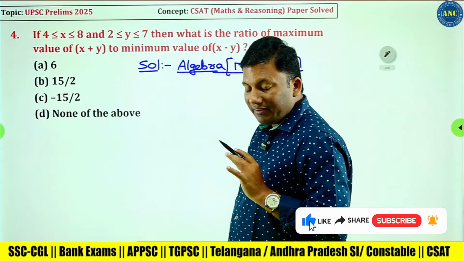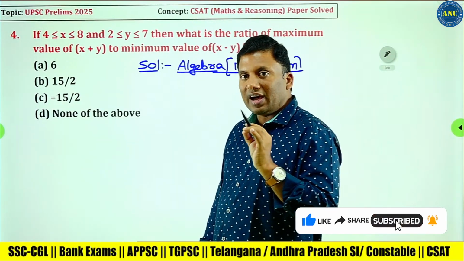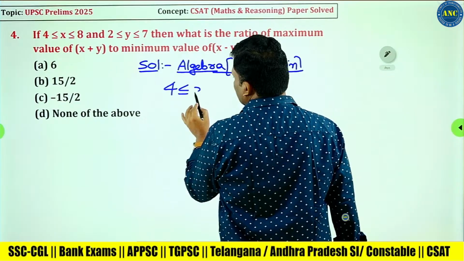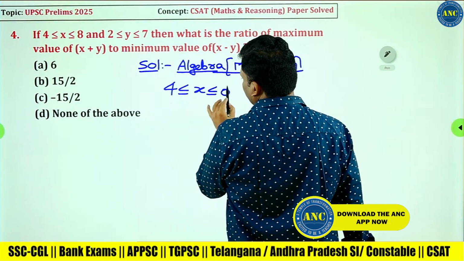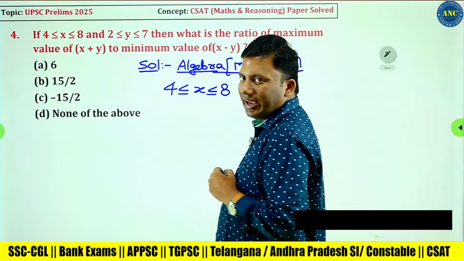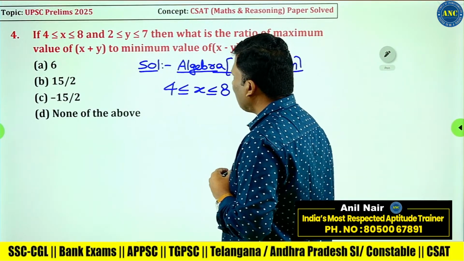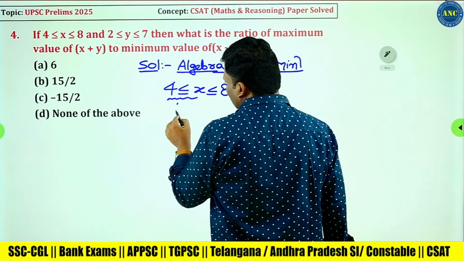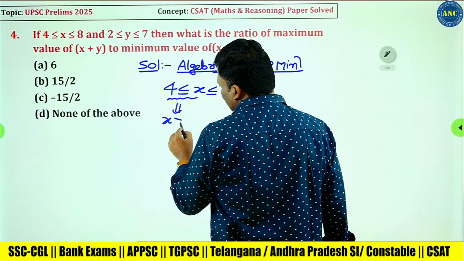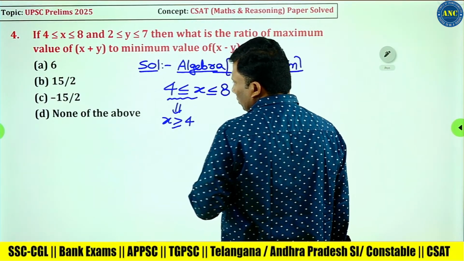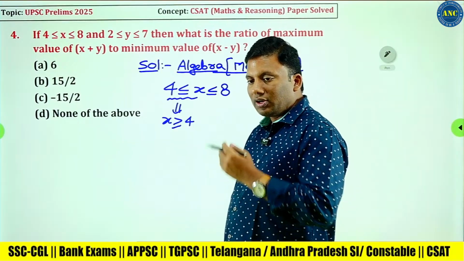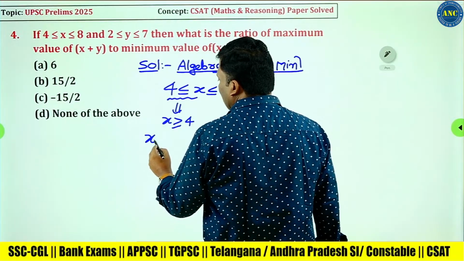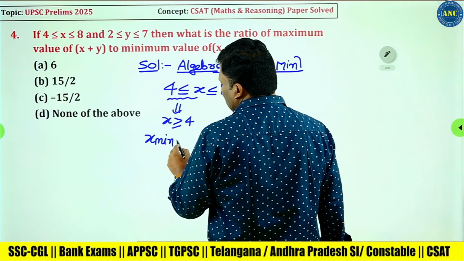There is a variable given, x. The lower limit is given, the upper limit is given: 4 less than or equal to x less than or equal to 8. Now, if you observe carefully, 4 less than or equal to x means x is greater than or equal to 4. From 4, it is taking off. That means the minimum of x is 4.